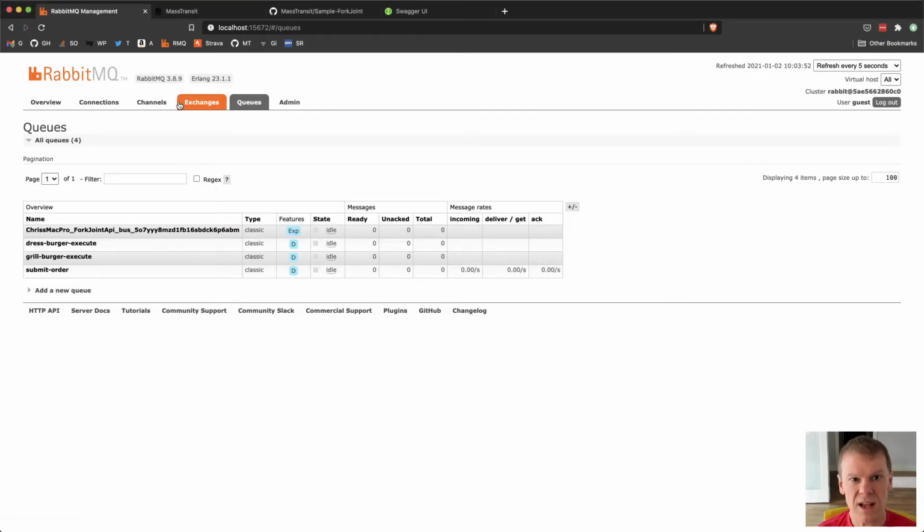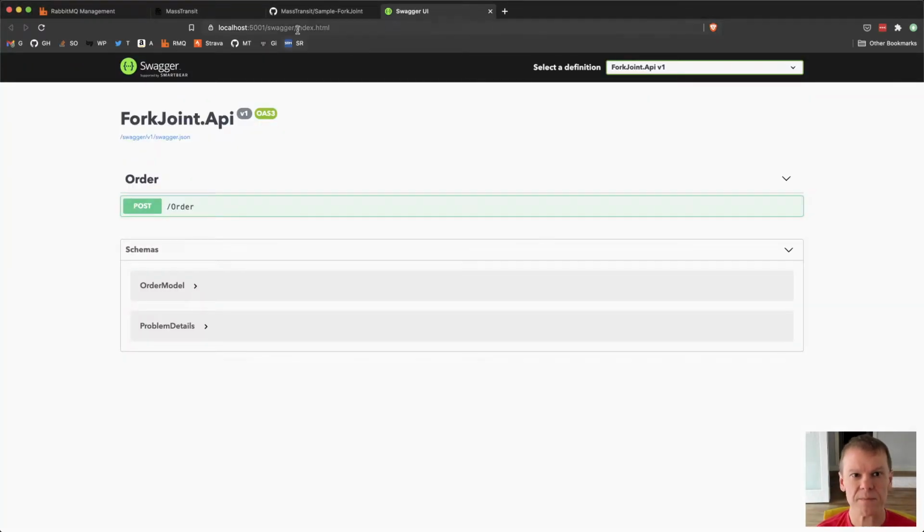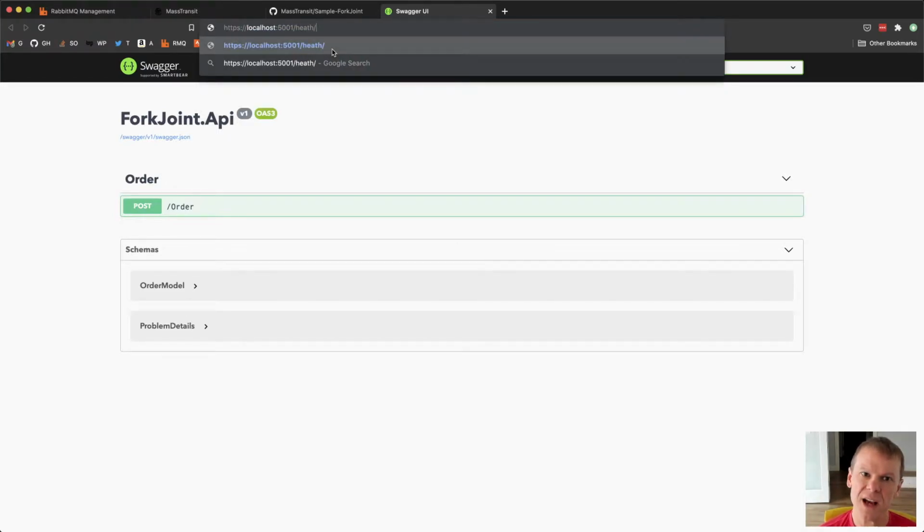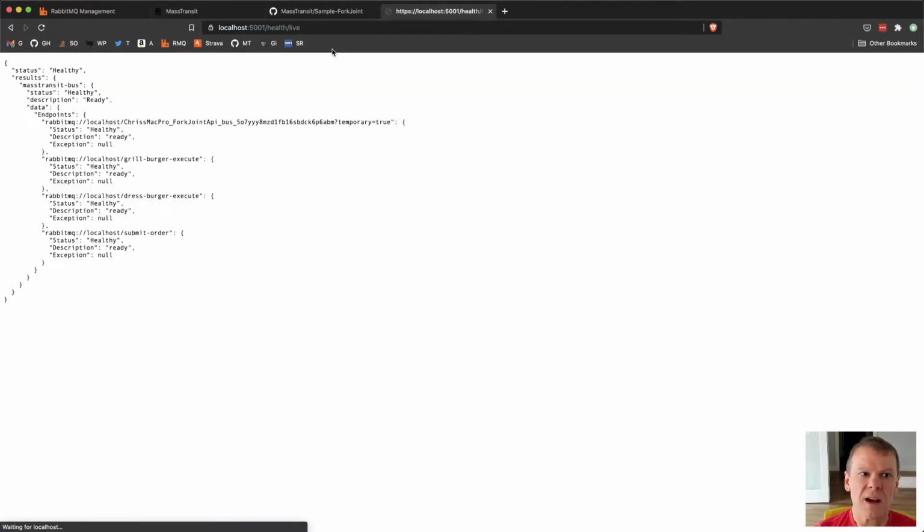So if I hit the health endpoint on here, if I change this to health/live, well, I have to spell health right, I should get the JSON data out. This is something I've configured in the startup config to output the health endpoint, and it gives me the status of all my endpoints. The status is healthy, the bus is healthy, all the endpoints have been started, nothing is degraded, so all the endpoints are up and running. And it gives me that visibility so that I can check that.